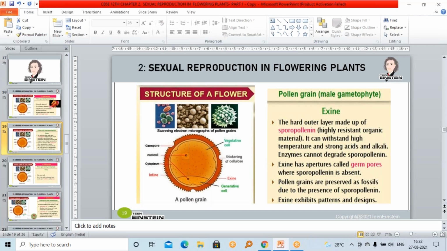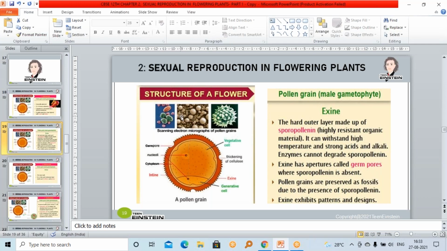And the exine of the pollen grain exhibits many patterns and designs. See, this is exine, the outer covering. You can see pollen grains of different shapes. This outer part is forming different shapes. Here it's spherical. Here you can see some extra growth. These are exine in different shapes. Here also, it's not exactly smooth or round. You can see some kind of design. In exine, different shapes are forming.